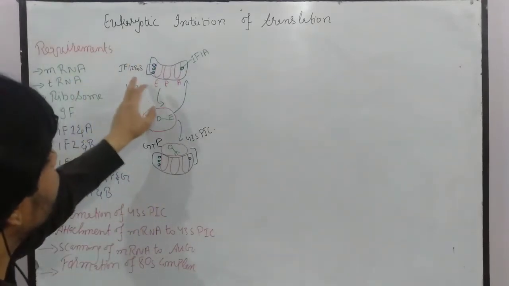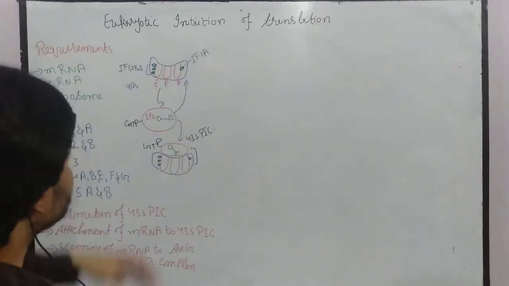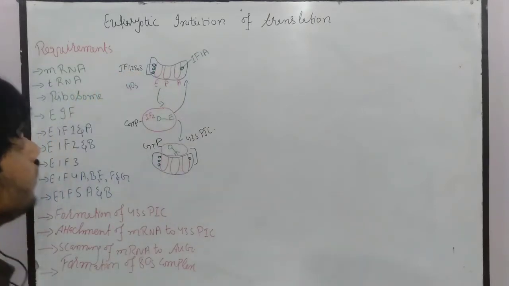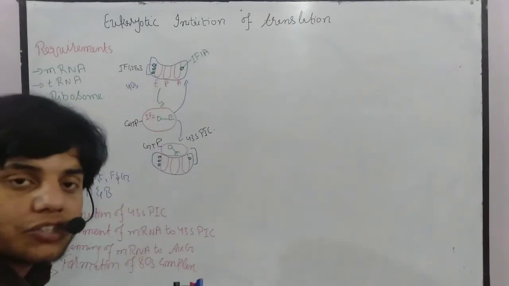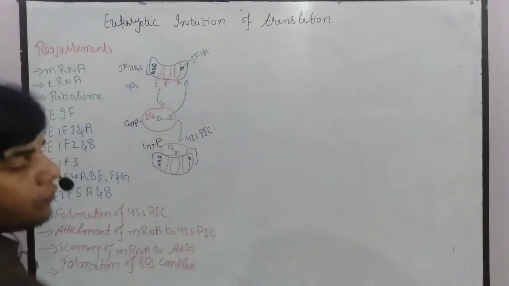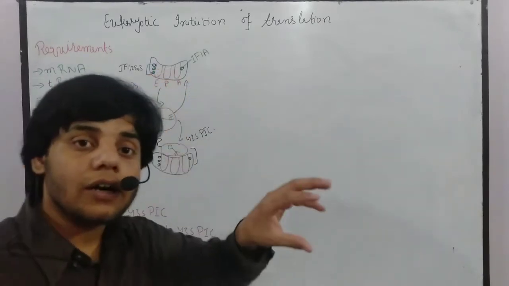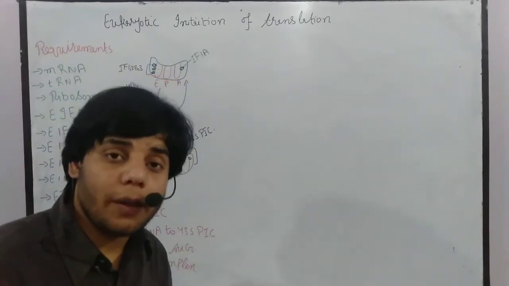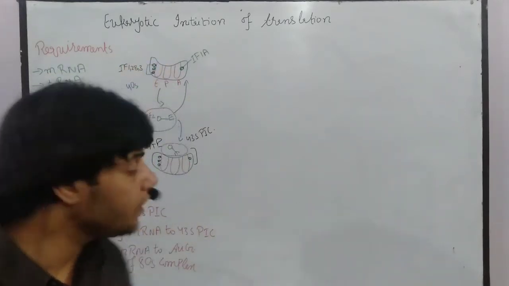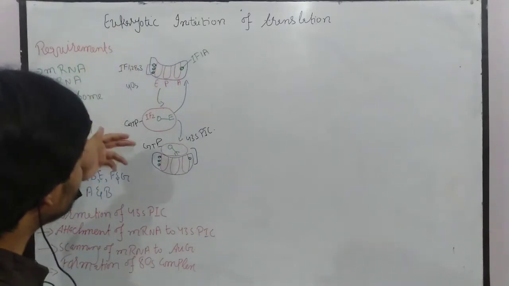First of all, we have this 40S subunit of the ribosome, which has initiation factors like IF1, 2B and IF3, which bind to the E site and prevent the large subunit from binding here. Then we have the A site, which is blocked by IF1A. Due to this initiation factor, it will prevent the uncharged or immature transfer RNA from binding at that specific area. And then we have the P site, which is already free. It will get activated.